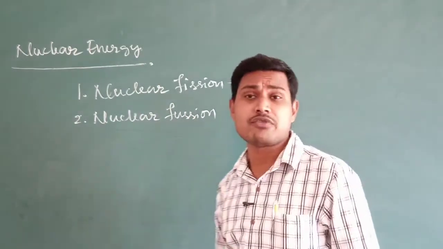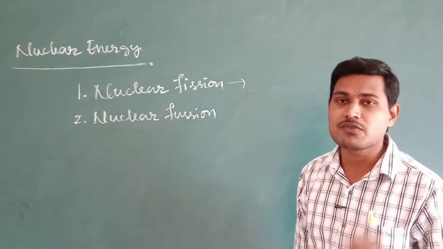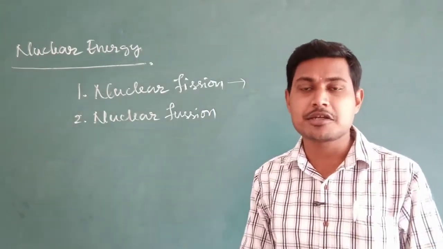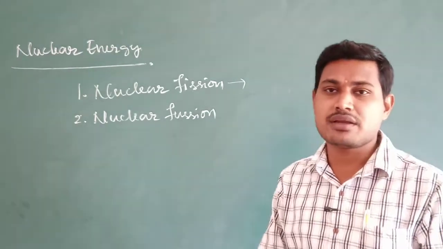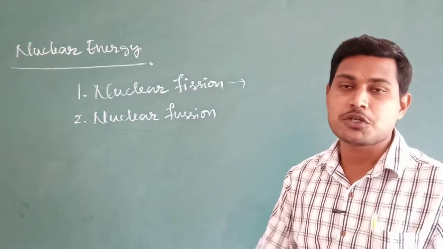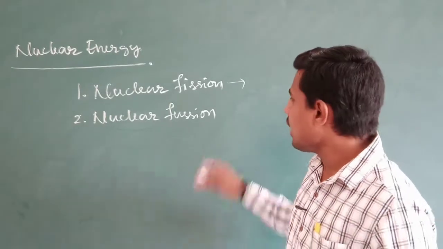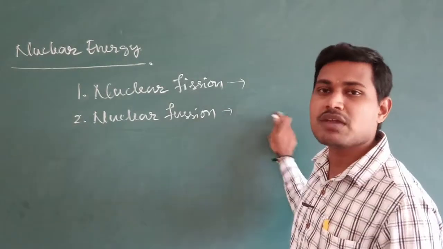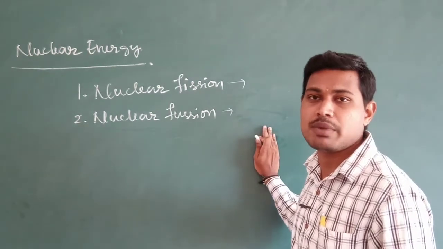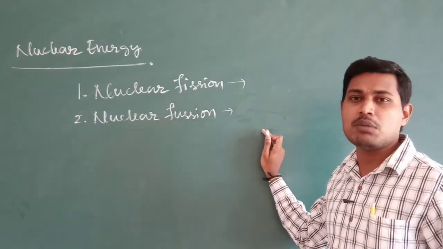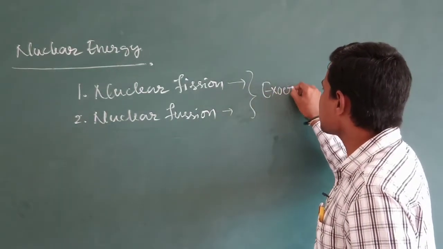So what is nuclear fusion? Nuclear fusion is a process where the release of nuclear energy takes place when two lighter nuclei combine together, when two lighter nuclei fuse together and produce a heavier mass nucleus. That type of reaction is referred to as nuclear fusion. During nuclear fusion also there is a liberation of energy. It means the disintegration energy will be positive, that is, the Q value will be positive. Definitely these two reactions are exoergic reactions.